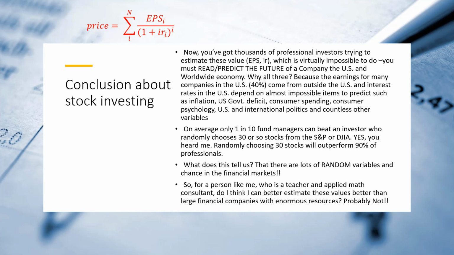On average, only 1 in 10 fund managers can beat an investor who randomly chooses 30 or so stocks from the S&P list of 500 companies or the Dow Jones Industrial list of several companies. I believe it's 30 companies. Yes, you heard me. Randomly choosing 30 stocks from a large list of stocks will outperform 90% of professionals. If you don't believe me, try it.